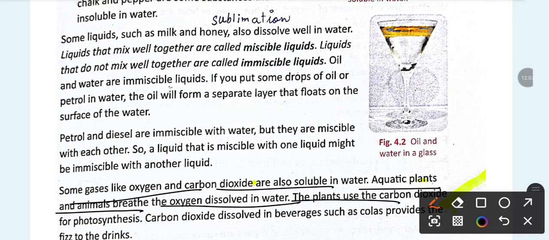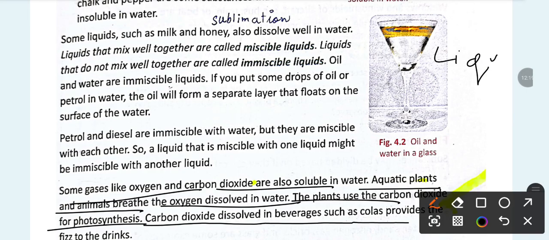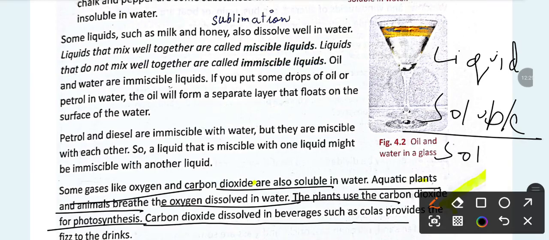The plants use carbon dioxide for photosynthesis. Carbon dioxide dissolved in beverages such as colas provides the fizz to the drinks. So it confirms that a liquid can be miscible or soluble with any substance, including solid, liquid and gas.